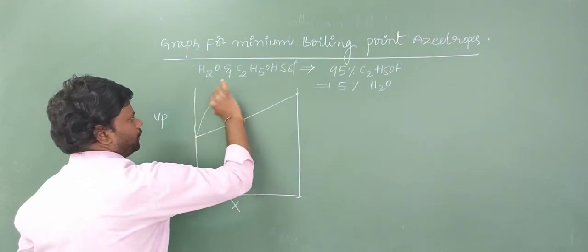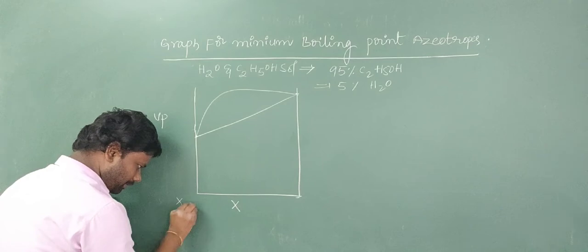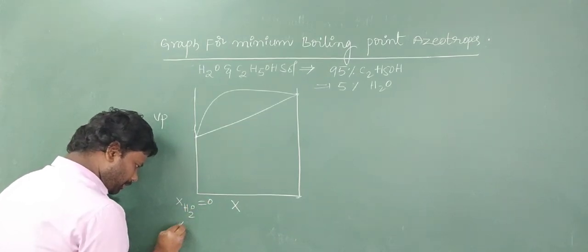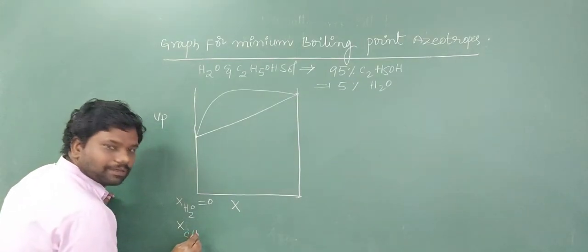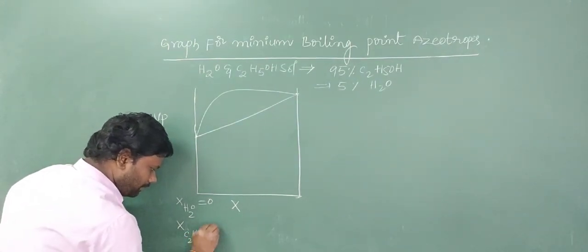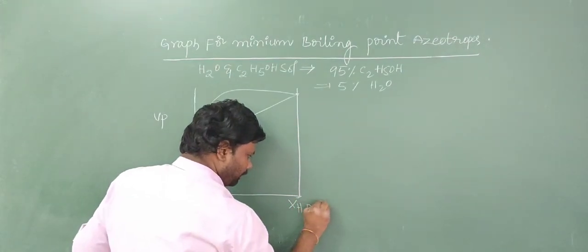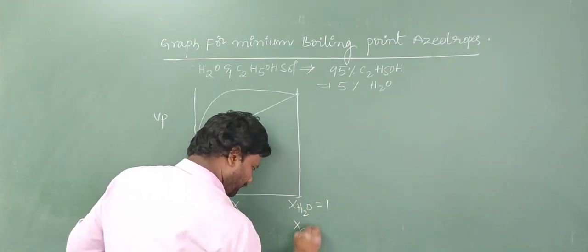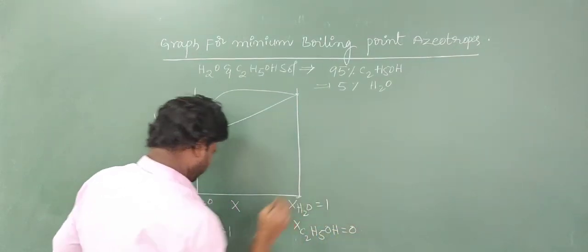This is a positive deviation graph. Here, mole fraction of water is 0, mole fraction of ethyl alcohol is 1. Here, mole fraction of water is 1, mole fraction of ethyl alcohol is 0.